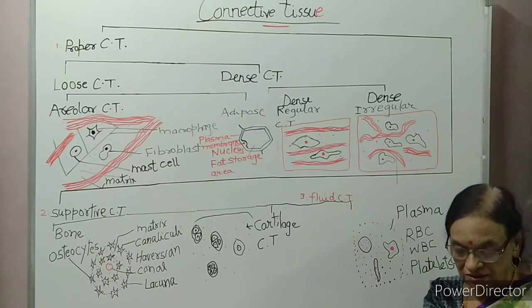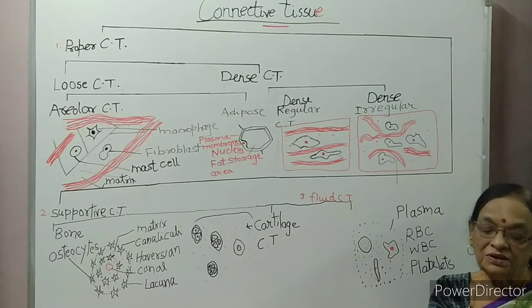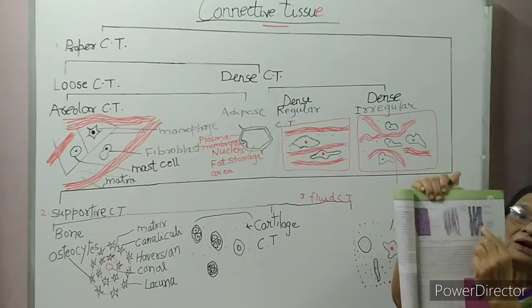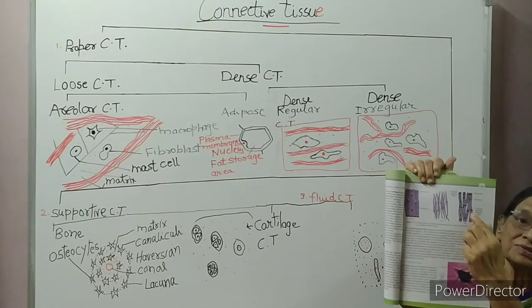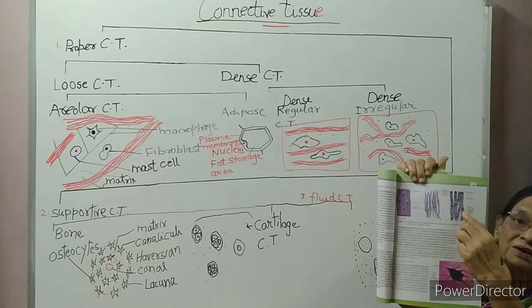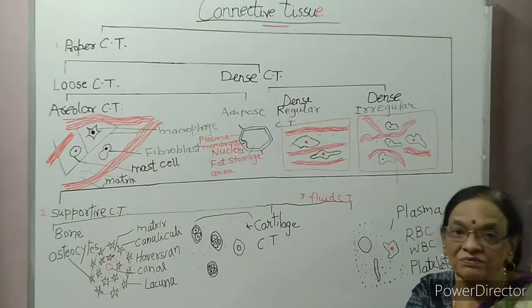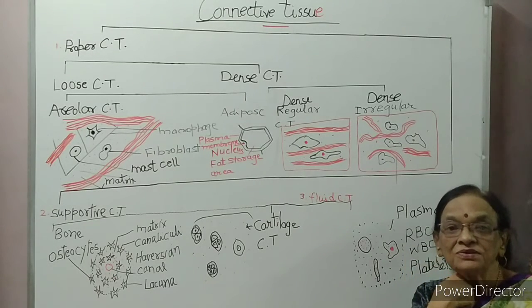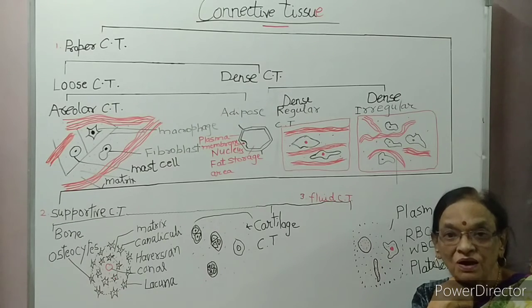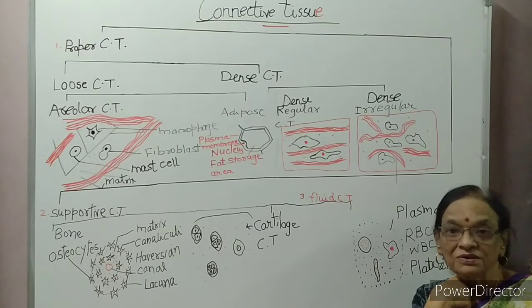Third is cardiac muscle. Cardiac muscles are branched muscles. They are found in our heart. What is their specialty? Cardiac muscle can function throughout the day and night without getting fatigued or tired.